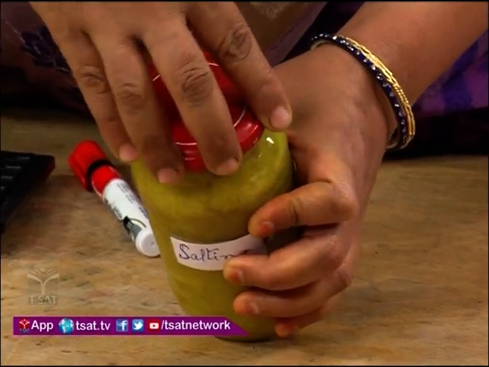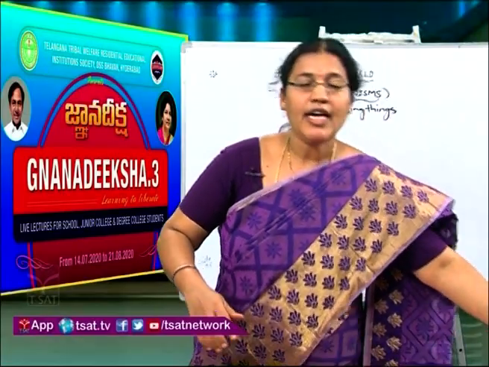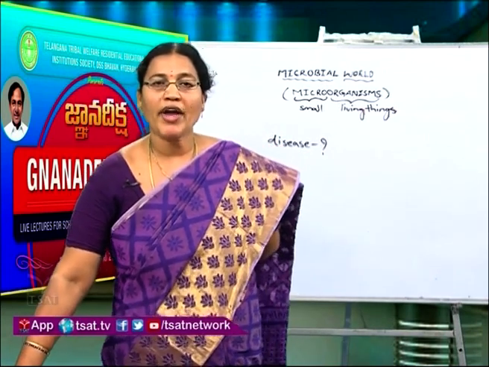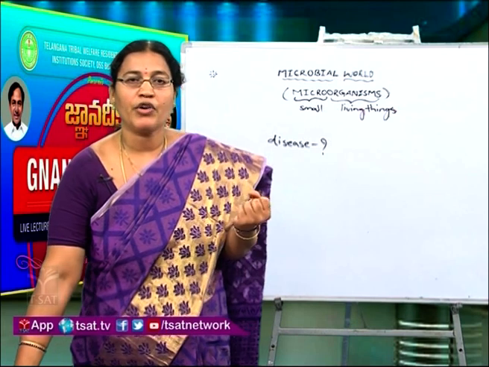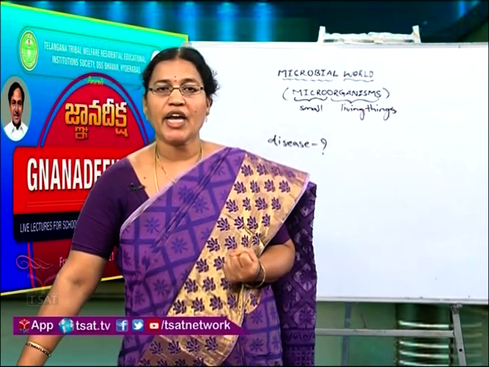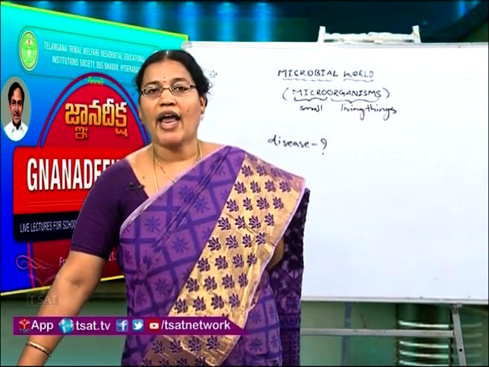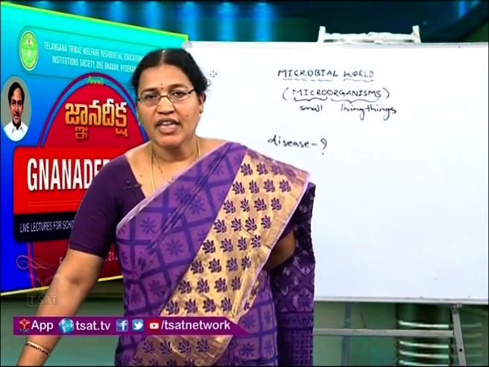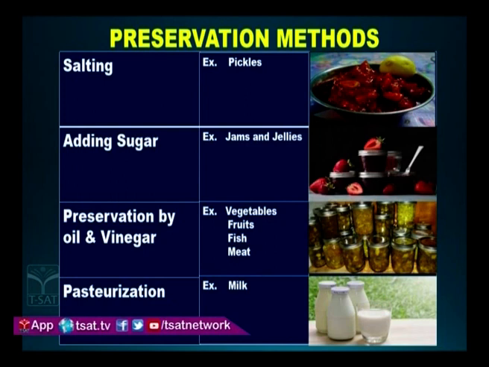Here the salt kills the microorganisms by withdrawing the cellular fluids from the organisms. Next, adding sugar. Jams and jellies can be preserved by this method, and in this method sugar absorbs the total moisture from the food, so that food is preserved.